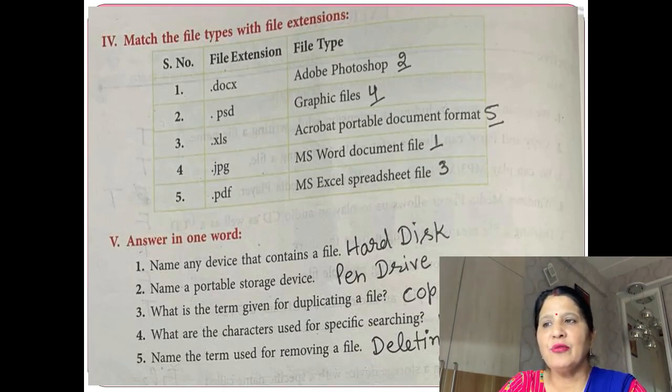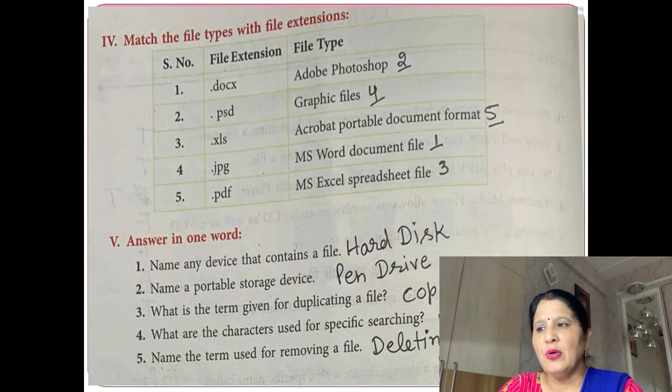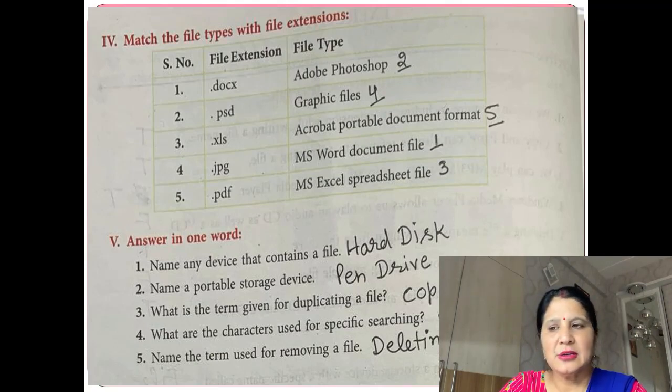.psd is the extension of Adobe Photoshop. .xls is the extension of MS Excel spreadsheets. .jpg is the extension of graphic files. .pdf is the extension of Acrobat portable document format. Now answer in one word. Name any device that contains a file, that is hard disk.